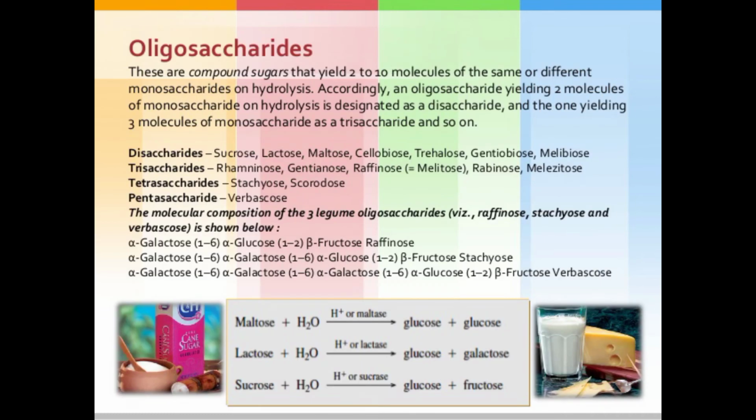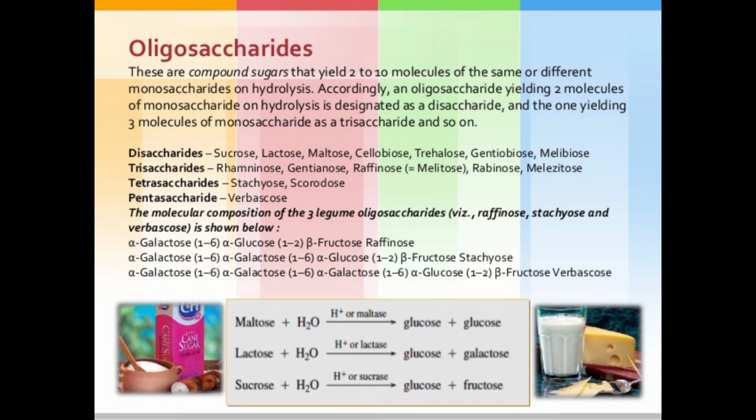Next is the oligosaccharide. Oligosaccharides are polymers of monosaccharides. After hydrolysis, 2 or more monosaccharide units are formed. These are component sugars that yield 2 to 10 molecules of the same or different monosaccharides on hydrolysis. Accordingly, an oligosaccharide yielding 2 molecules of monosaccharide on hydrolysis is designated a disaccharide, and one yielding 3 molecules of monosaccharide a trisaccharide, and so on.